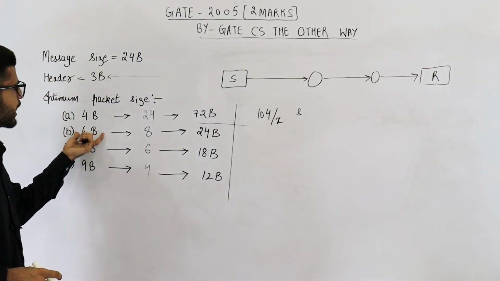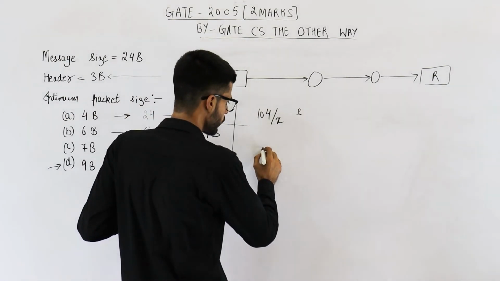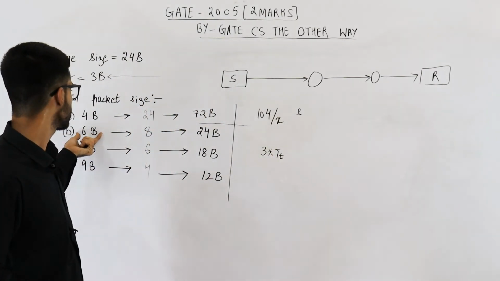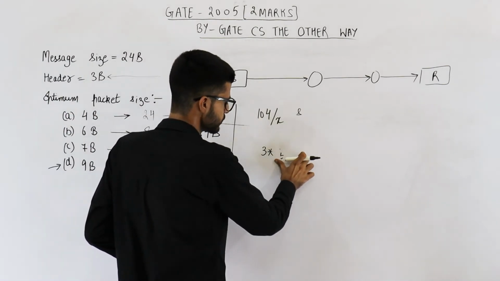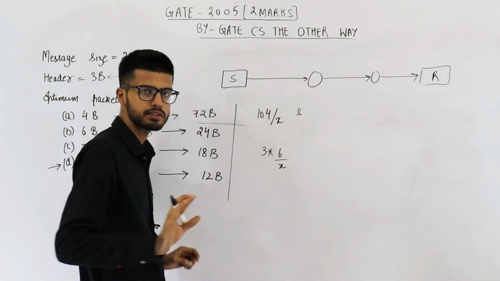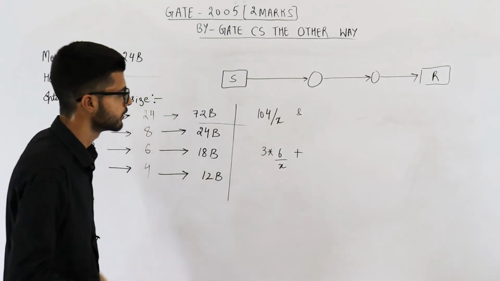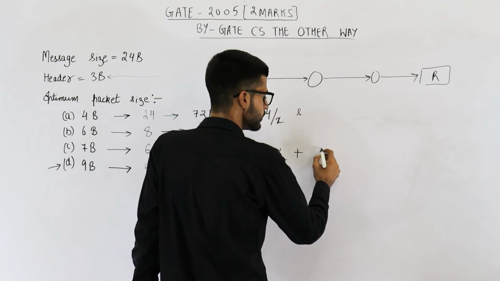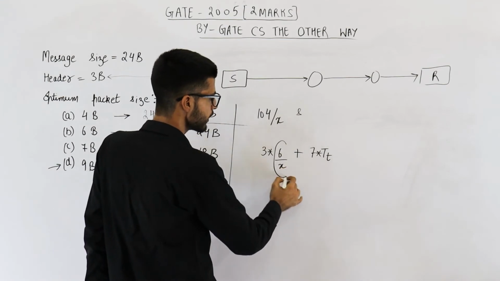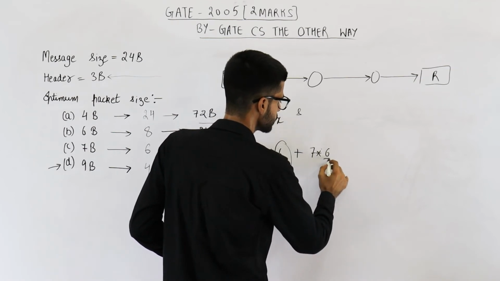Now let us see what will happen in this case. We are sending total 8 packets. First packet requires 3 into tt. Okay, 3 into tt means 6 divided by x. Transmission time is length of packet, that is 6 bytes, divided by bandwidth, which we have assumed to be x. This is for the first packet. Remaining 7 packets will take tt time each. tt time each means total time will be 7 into tt. Okay, tt is already found out to be 6 by x. That means it is 7 into 6 by x.